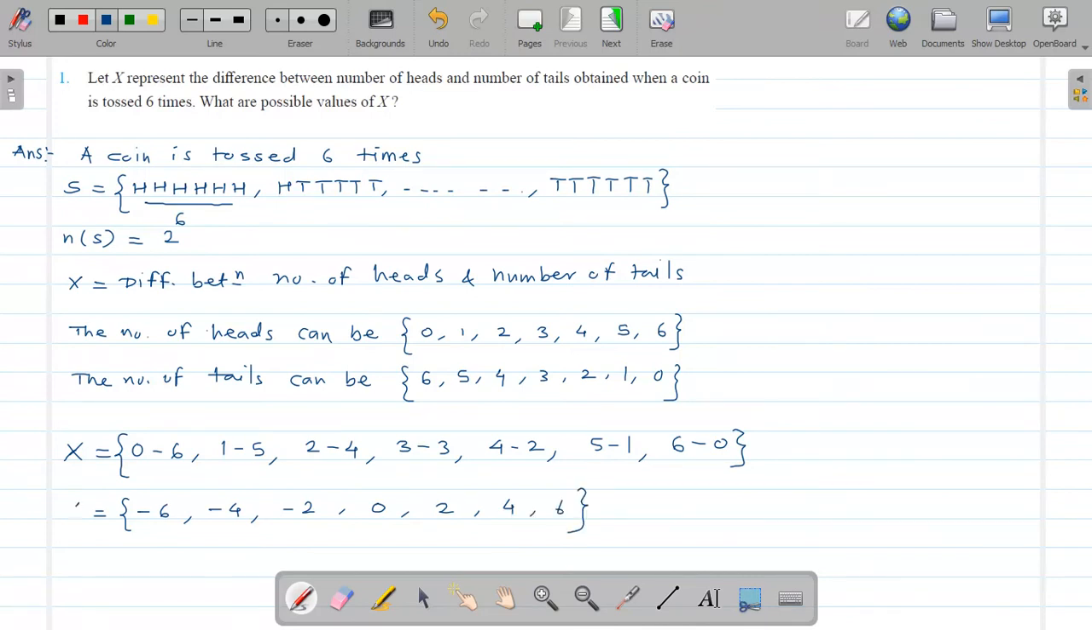So these are the possible values of x. The possible values of x are minus 6, minus 4, minus 2, 0, 2, 4, 6. Okay, see how to define the random variable, and then how to find the possible values of x. So this is your answer. Okay, so see this carefully.